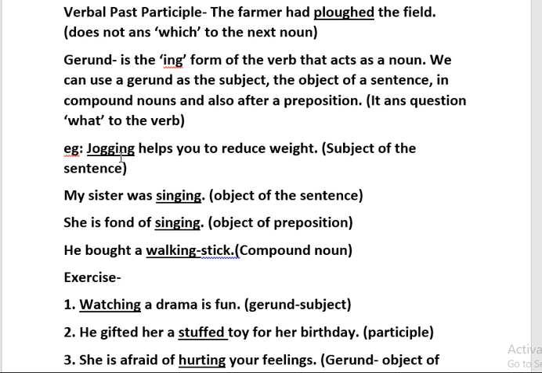You have to keep in mind, though it is the -ing form of the verb, we cannot say it is a participle here. Why? Because it is acting as a noun in a sentence. It is playing the role of noun in a sentence here, and it is answering the question "what" to the verb. What helps you to reduce weight? Jogging helps you to reduce weight. So it is the subject of the verb.